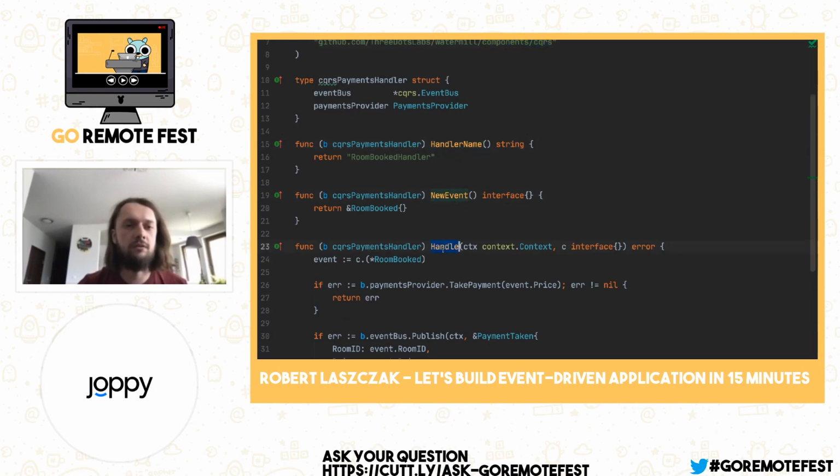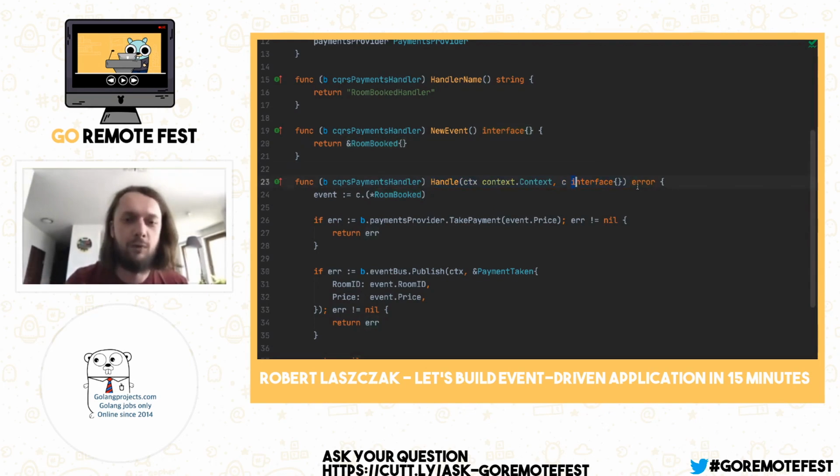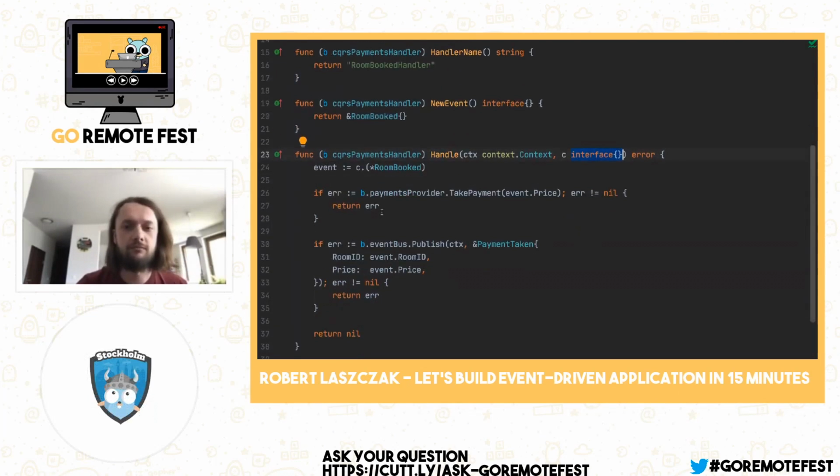So you may see that we have this room booked event here, and there's no any JSON. We are just receiving this event in this handle function. Of course, it's an empty interface because of generics. Well, I have no better idea for that.